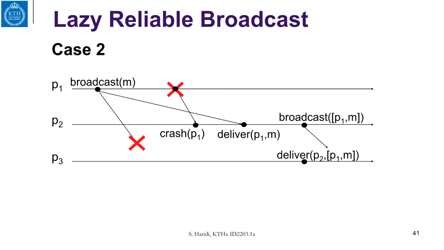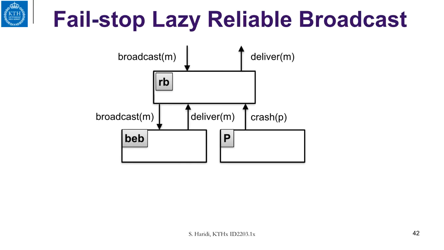So now let us look at the implementation in detail. This is our component architecture. We have a reliable broadcast component with the interface broadcast and deliver. Then we have 2 components that are used by the reliable broadcast: the best effort broadcast component and the perfect failure detector component.